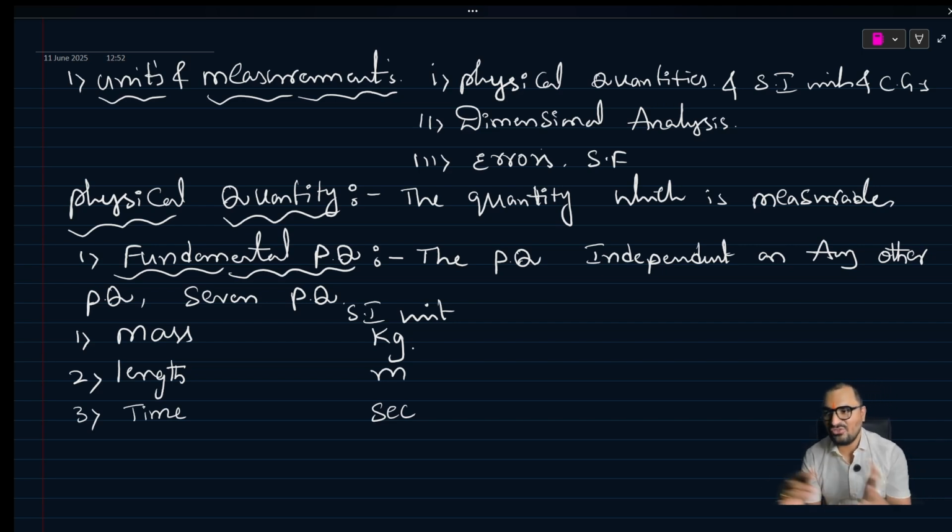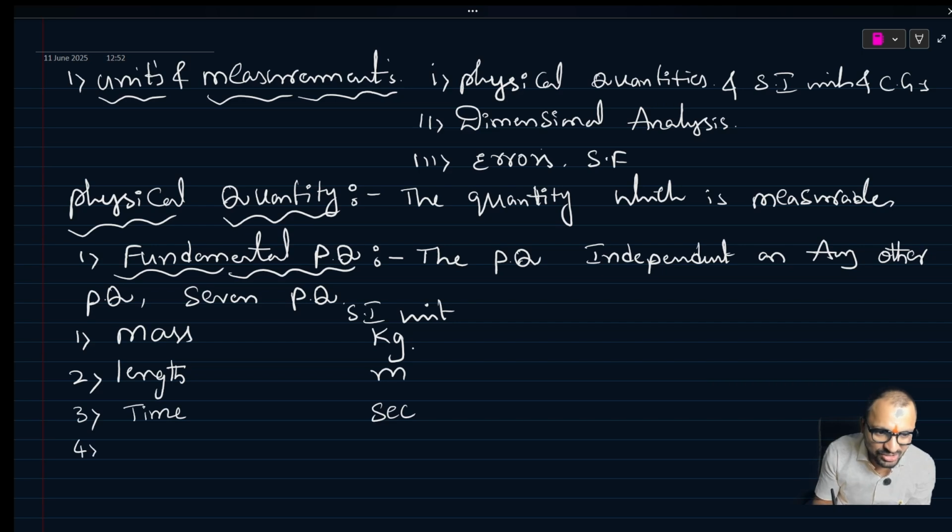If it is construction land used for commercial purposes, some areas say gajam, square yards, some areas say cent, some say gunta, some say ankanam. Whatever different units we have, here we are going to learn the fundamental physical quantities: mass, length, time, amount of substance.